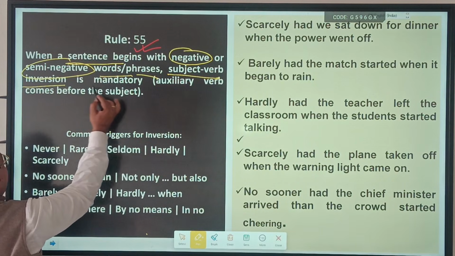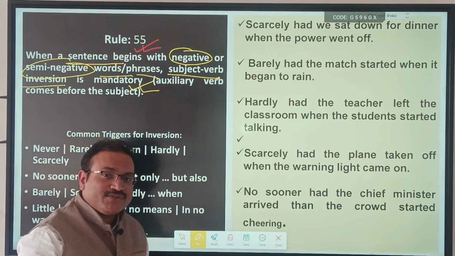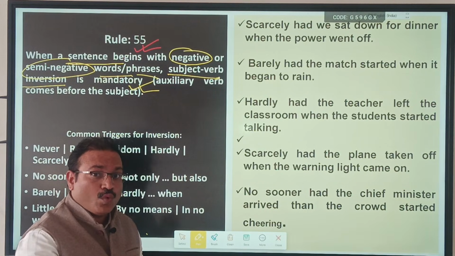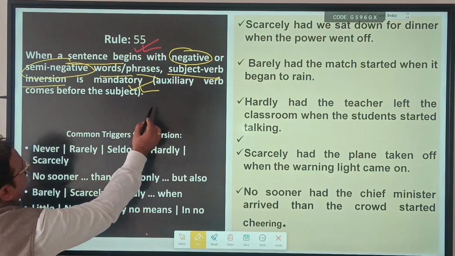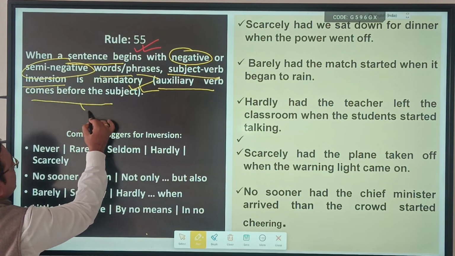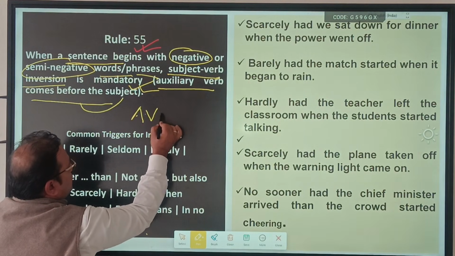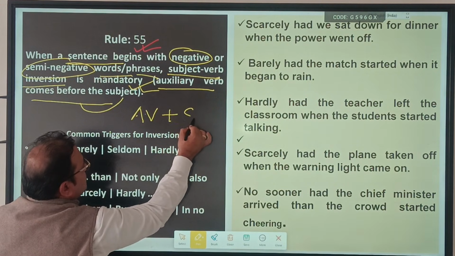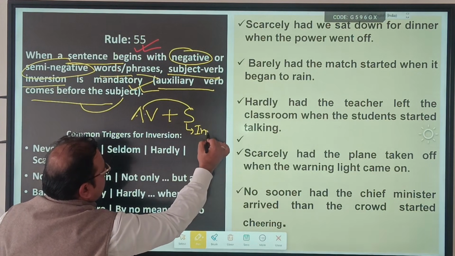Subject verb inversion is mandatory. Now, what is subject verb inversion? It is auxiliary verb comes before the subject. Means auxiliary verb will come first, then will come subject. And this is called inversion.